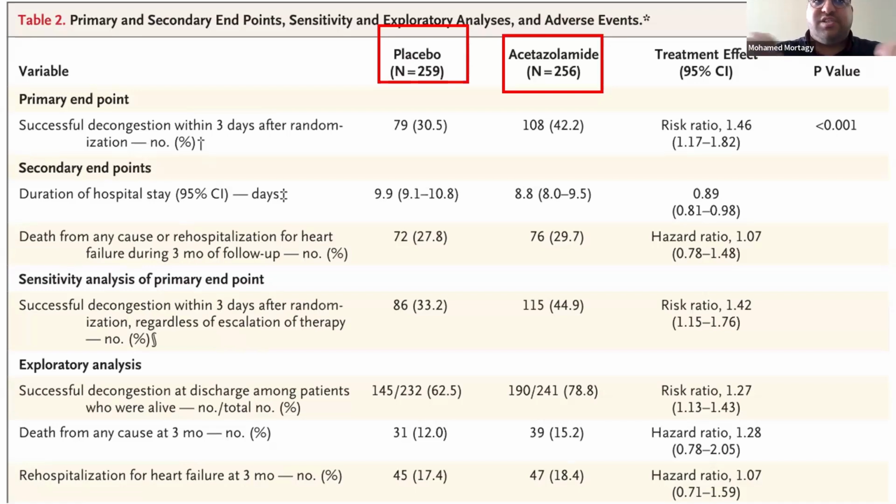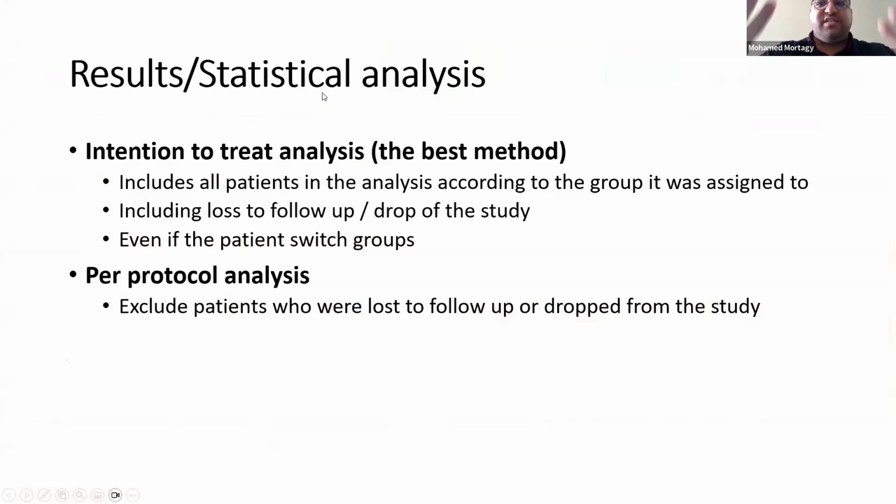It's more internally valid. There is no loss of patients, which gives us more trust in the results. And once we have asked all the questions for the internal validity, to know if there's bias in the study, if it's well designed, if the methods are adequate for the purpose, after we look at the research question. So first you look at the research question, then you look at the internal validity. In this study, I think it's internally valid. Maybe if we had more countries, more patients, that would be better, but it's internally valid.